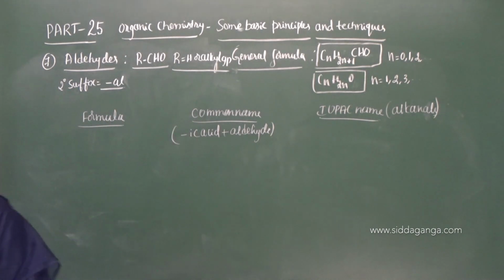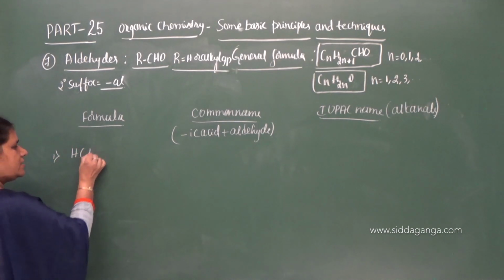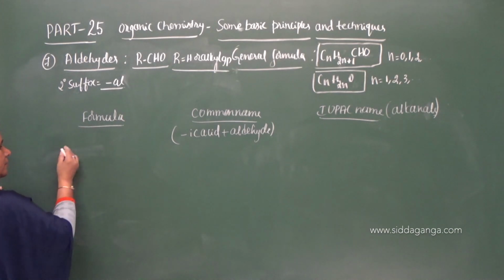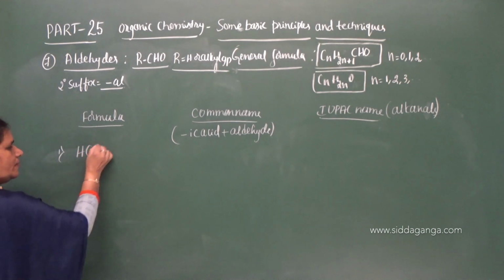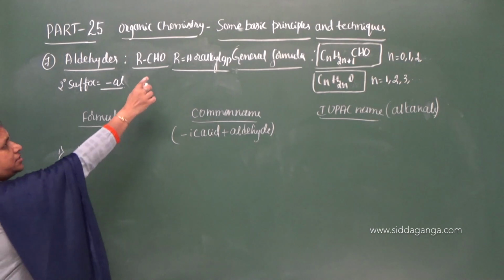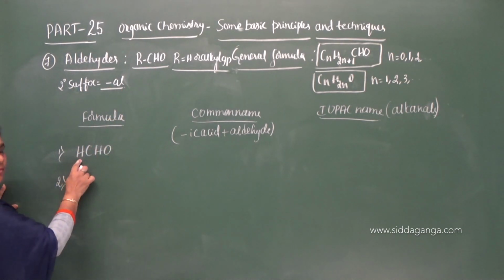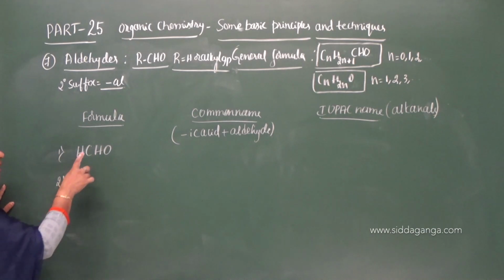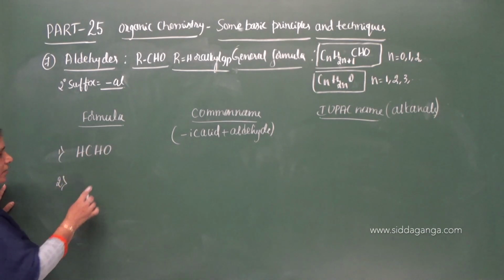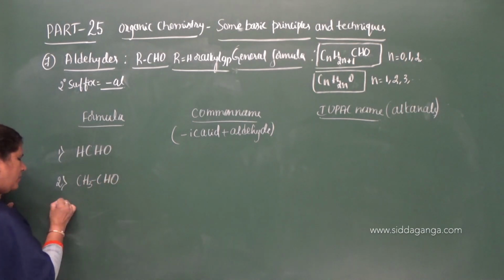Now let us move on to the examples. First member HCHO. Second one, as I said, here R may be hydrogen or alkyl group, but the first member has R equal to H only because the functional group already contains one carbon. Okay, now CH3CHO.